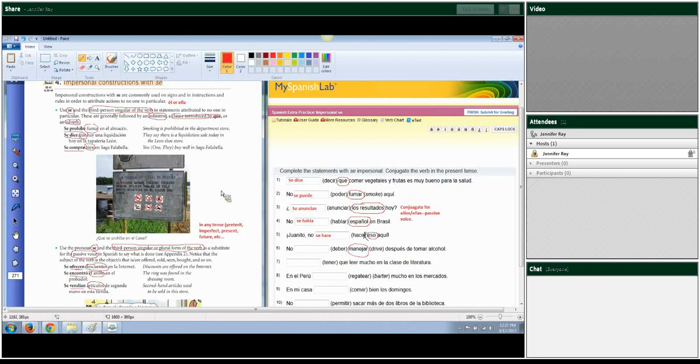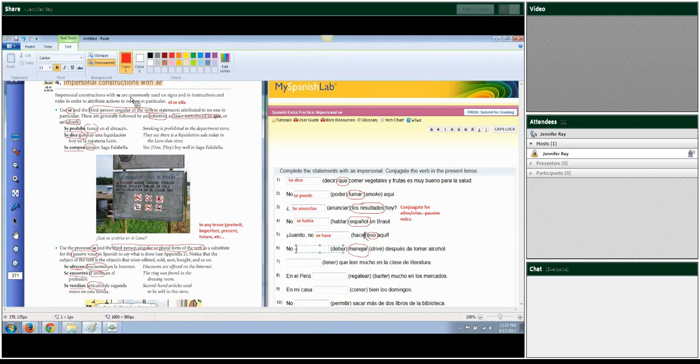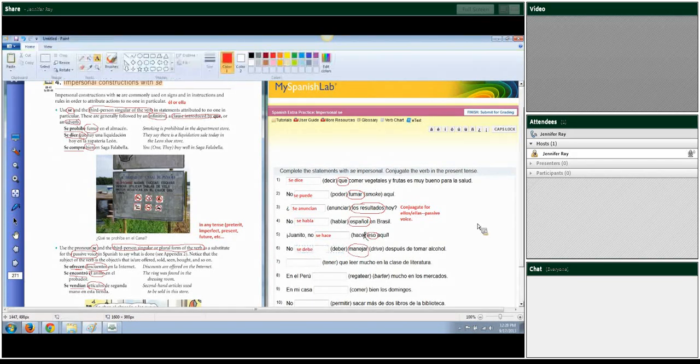This would be a rule: one should not drive after drinking alcohol. And so we're going to leave it in the singular because when it's for rules or instructions or signs, it's always going to be for ella. So it's going to be no se debe manejar.